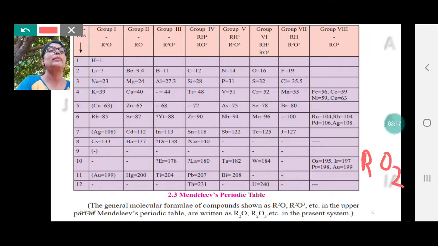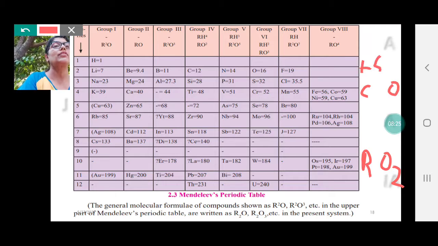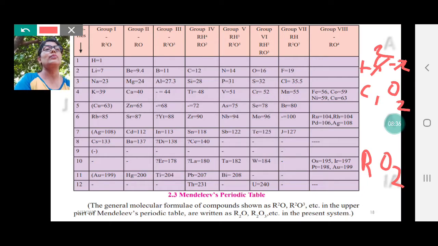If you take carbon, it will become CO2. Now how CO2? C is +4, it has 4 electrons, and oxygen we know is -2. So 2 1s are 2, 2 2s are 4. So cross multiplied, you get C1O2. That's how we got CO2.